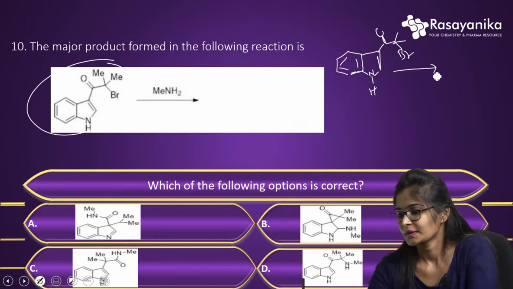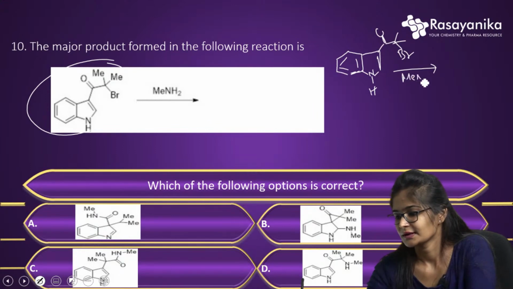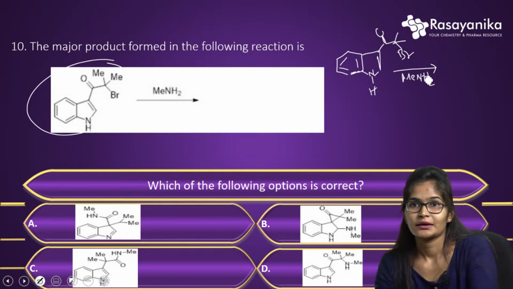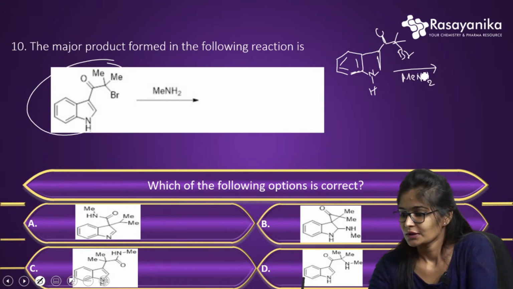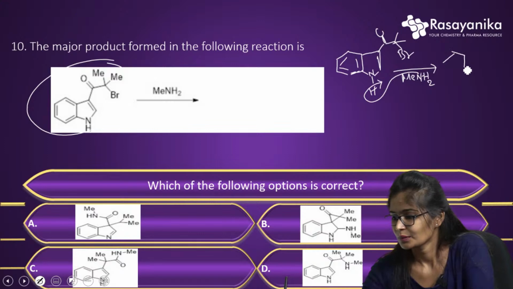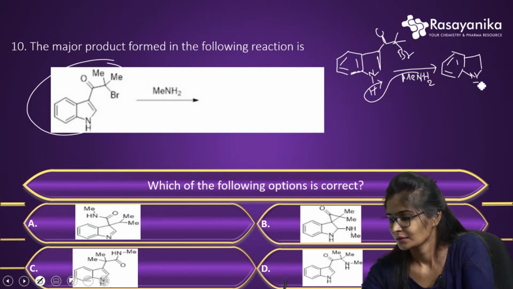In the presence of base, that is MeNH2, first it will abstract a proton. So right now it is acting as a base. It will abstract this proton. Once it abstracts the proton, I will be getting it like this.